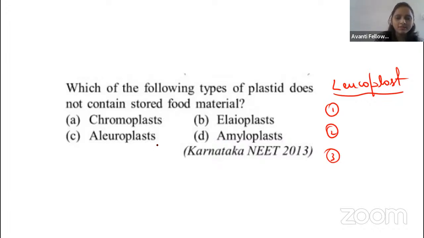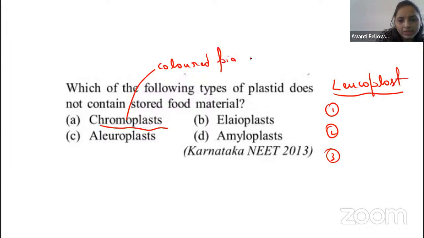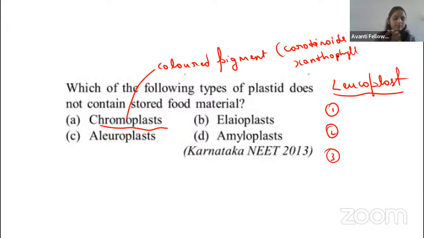When you studied the chromoplast in the last class, I told you that it will store colored pigment. For example, carotenoids and xanthophylls. So chromoplast will store the carotenoids and the xanthophyll. Carotenoid will give the orange color, right?